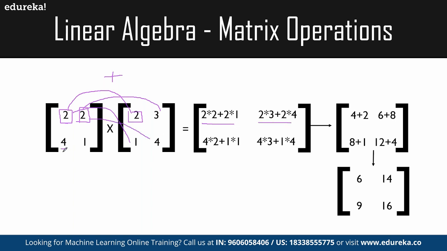In the same way, for the second row, it is 4 multiplied by 2 plus 1 multiplied by 1. And then it is 4 multiplied by 3 plus 1 multiplied by 4. That means each and every row has to be multiplied by each and every column, and then we simply add these products together. That's how the entire matrices are multiplied.